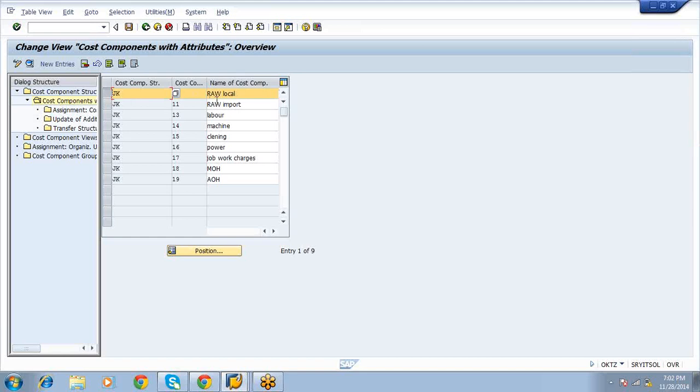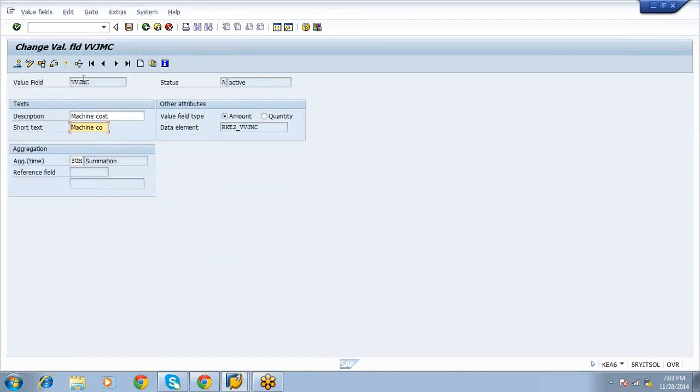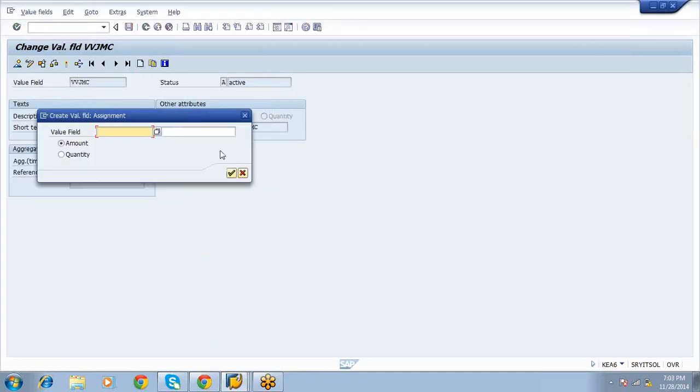Just now we created raw material local, raw material import, and labor. Now we are creating machine: cleaning activity, power activity, job work charges, material overhead, and admin overhead. We need to create these. In the real scenario, we have to take the input from here and then create the value fields like this. Machine cost, activate, select the create button.